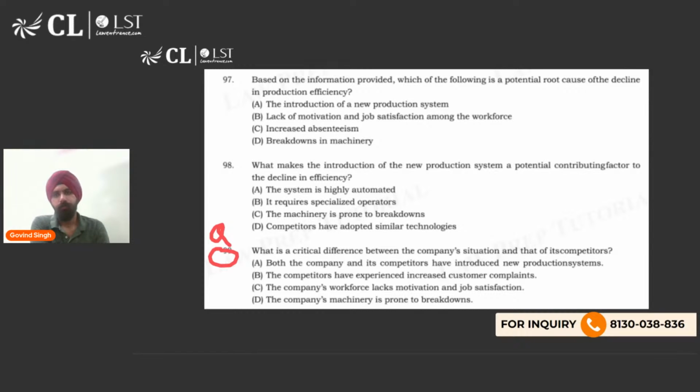Jyoti is saying we won't try to inquire into why machinery is prone to break down. That would be assumption based. We do not have enough data to solve that problem, and that's not our problem also.